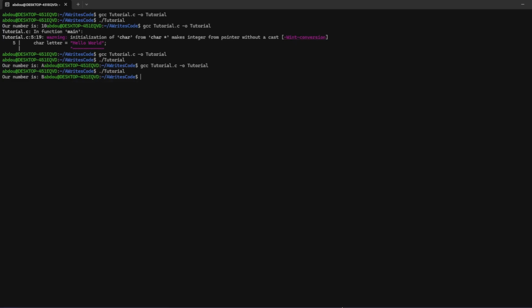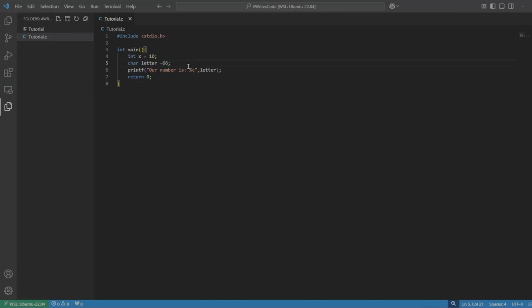Okay, now let's talk about one very last type, which we talked about before, the decimal point, and this is simply called a float. You could throw in decimals, and the identifier for that finally is percent %f for float.